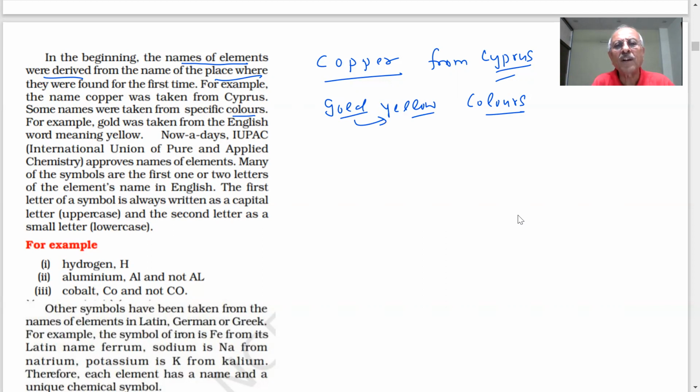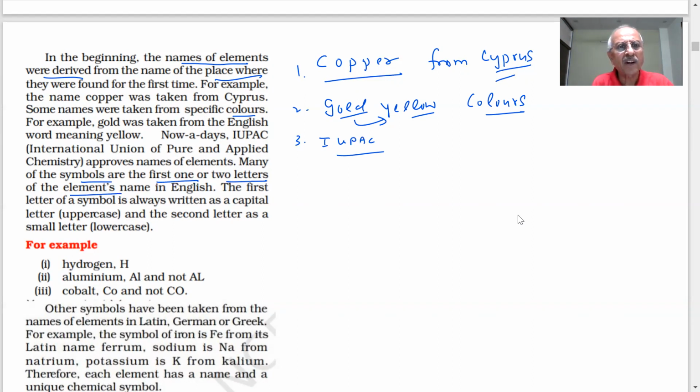And nowadays what are you using? IUPAC. What does IUPAC stand for, students? International Union of Pure and Applied Chemistry. In 1961, IUPAC gave and approved the names of the elements. Many of the symbols are the first one or two letters of the elements.